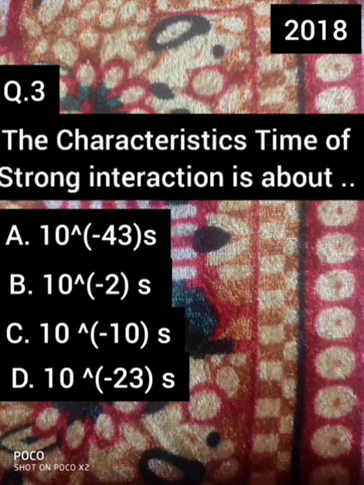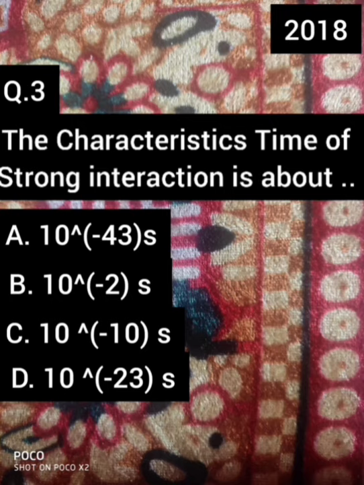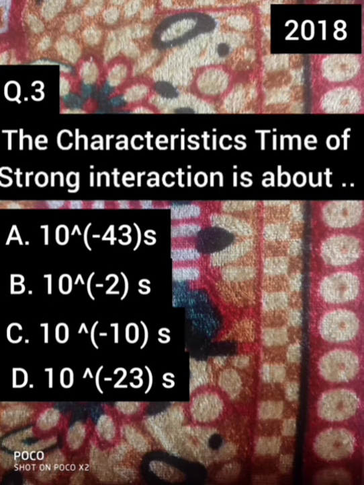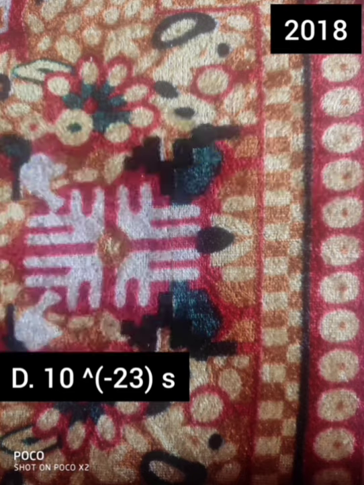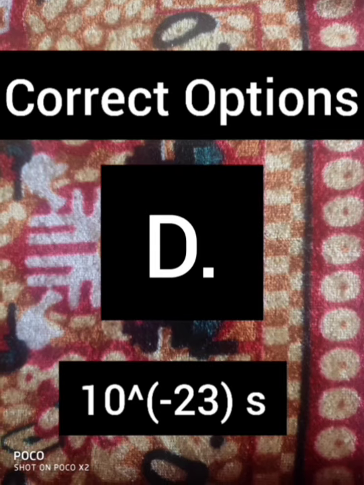Now the third question. This question is from 2018. The question goes like this: the characteristic time of a strong interaction is about, and the given options are option A 10 to the power of minus 43 seconds, option B 10 to the power of minus 2 seconds, option C 10 to the power of minus 10 seconds, and option D 10 to the power of minus 3 seconds. For this question, the correct option for a strong interaction is 10 to the power of minus 23 seconds.